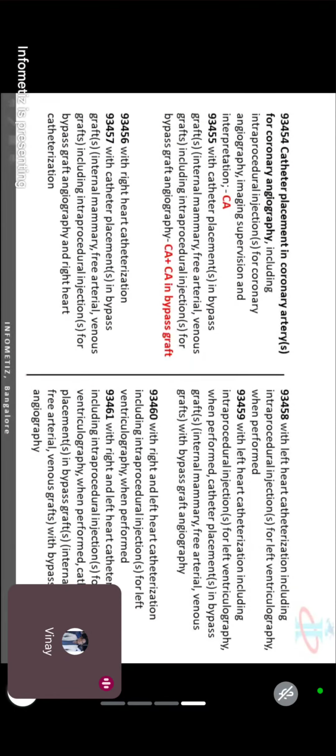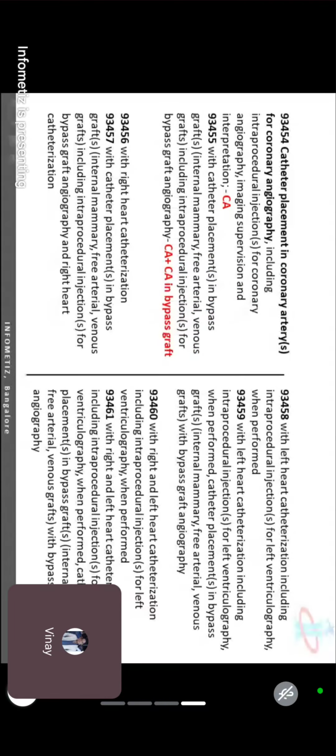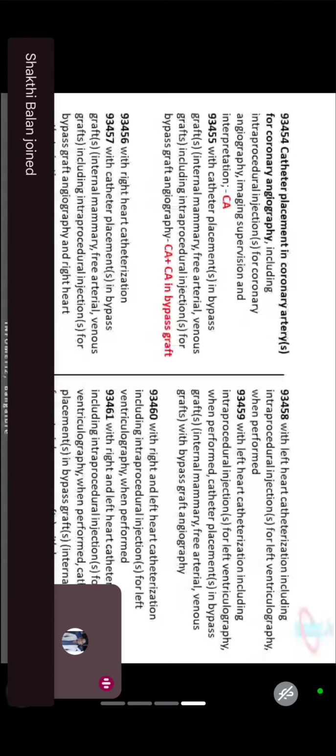54 is for coronary angiography. Remember, there we have seen angioplasty. By mistake, I told you angiography that time. This is the code for angiography. Write down CA, coronary angiography, or you can write down CAG. Coronary angiography is 93454.